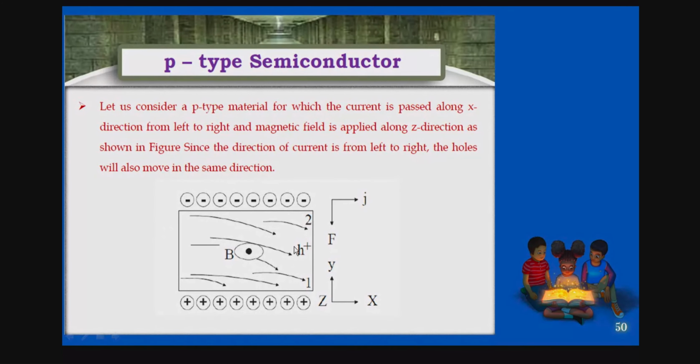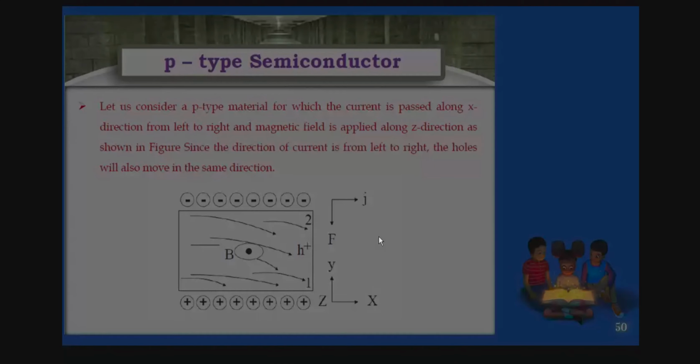So that is called conventional current. Here, in the previous case, what happens? The electrons move in the opposite direction to the current. But here, the current and the direction of holes will be in the same direction, that is from left to right. See here, the holes are moving from left to right, isn't it? Right? So you can have phase 1, phase 2. That's why you have to know the direction in n-type and p-type semiconductor.